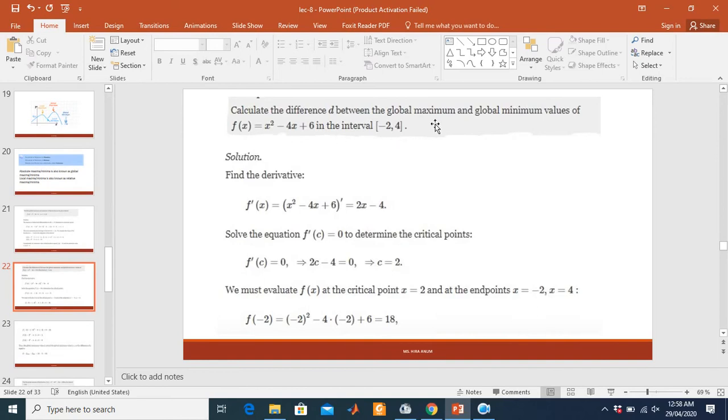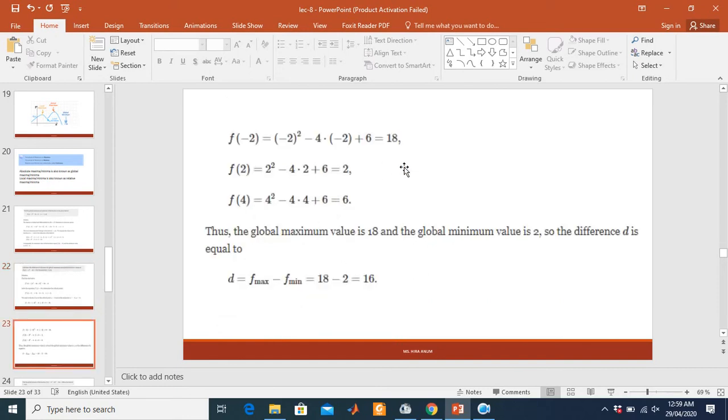Calculate the difference between the global maxima and global minima values of the function on the given interval. Taking the derivative of the function and putting it equal to 0, we get c equals 2. Putting the value of c in the function, we evaluate at minus 2, 2, and 4.